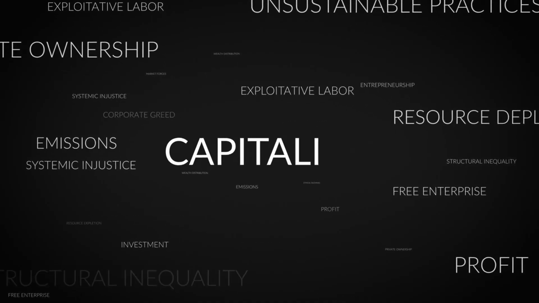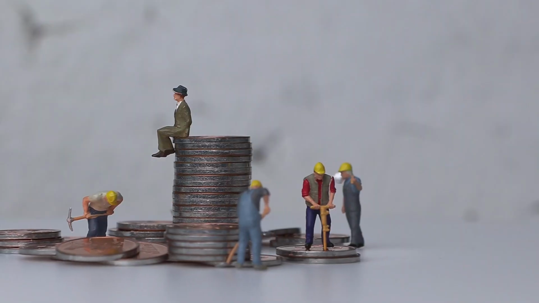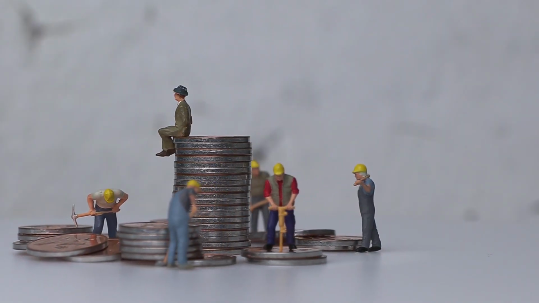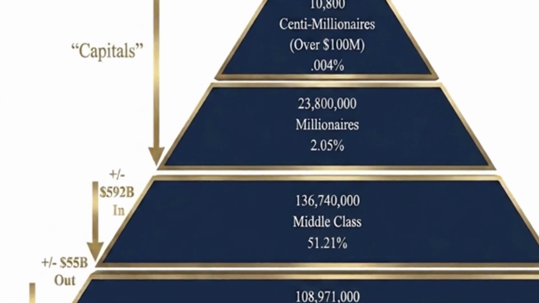What if the problem isn't capitalism? What if the problem isn't compassion? What if the problem is not greed at the top or entitlement at the bottom? What if the problem is the operating system running it all from the middle?